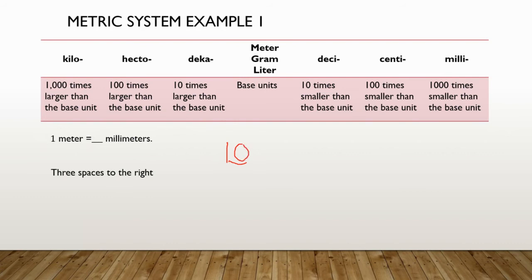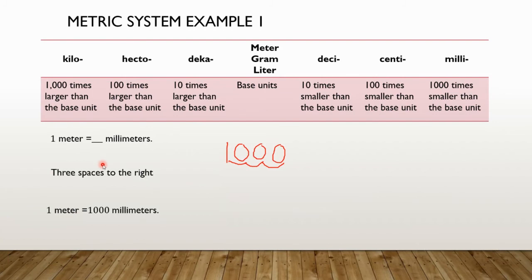We have another space to the right, that's 2, and another to the right, and that's number 3. So we moved 3 spaces to the right, and we get 1,000. So 1 meter is 1,000 millimeters.